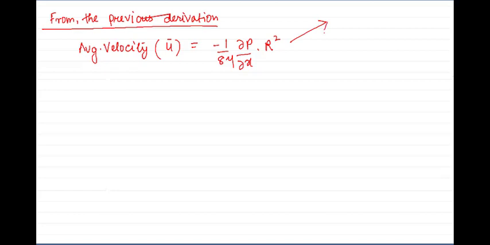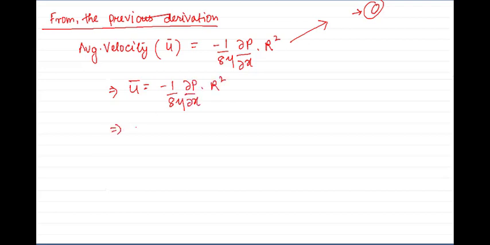You can find the playlist for this in the information bar above, so do check out that video before going through this one. So U bar equals minus 1 by 8 of mu del P by del X into R square.